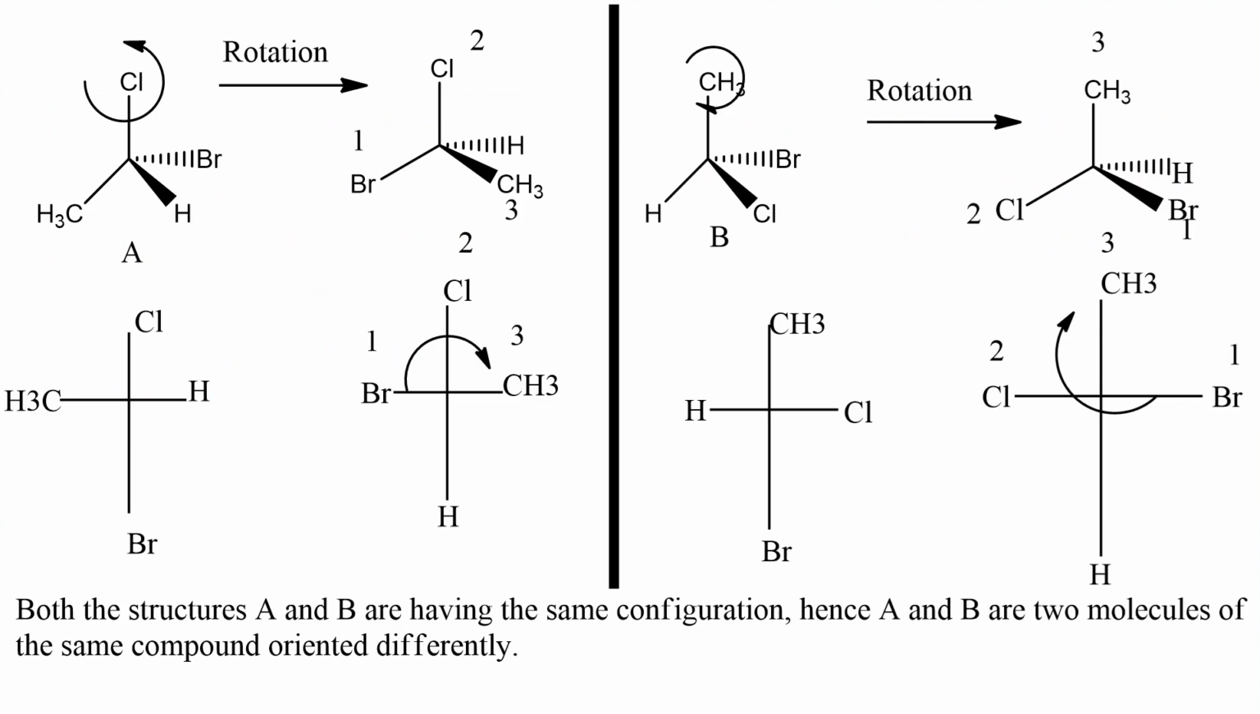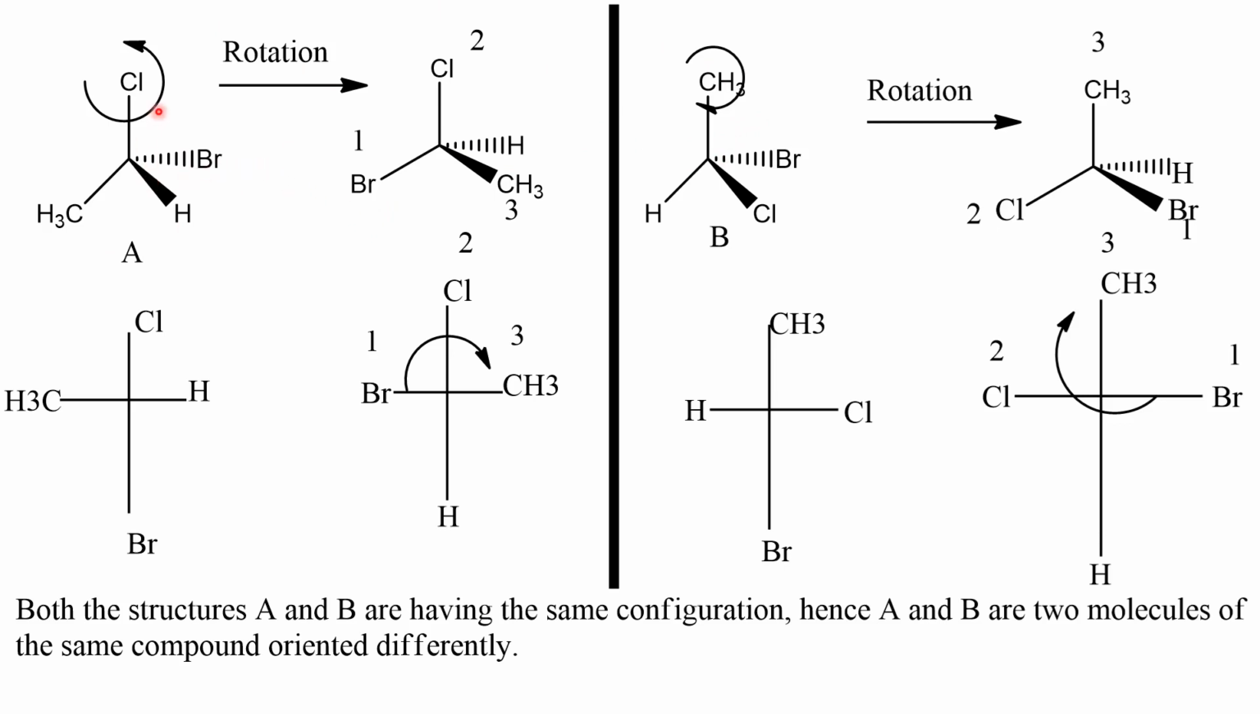The structures A and B, these are A and B. These are the two structures I have given you to identify the stereochemical relationship between them. So how will you identify the stereochemical relationship between these two structures?